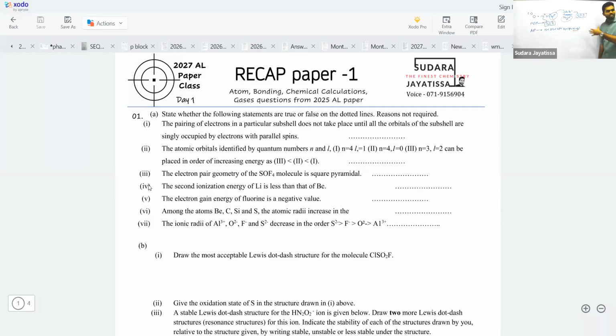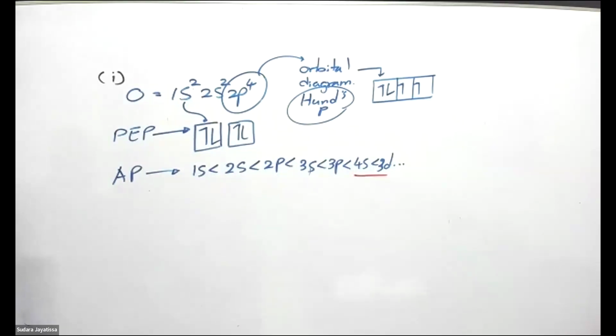Energy levels are not fully completed. Before completing the third energy level, electrons are filling the fourth energy level. That's also very important. Just listen to what I'm telling and write down what is important for you. Okay, online students, do you understand this one well?